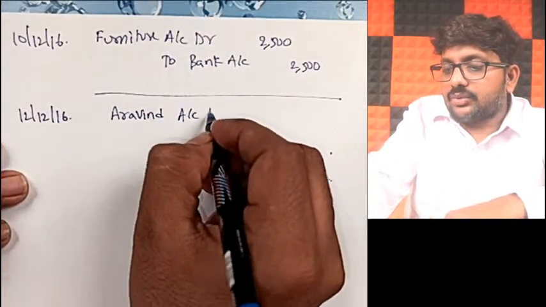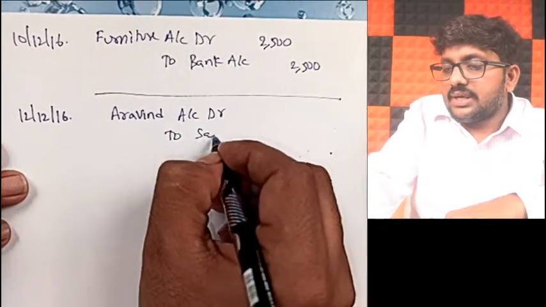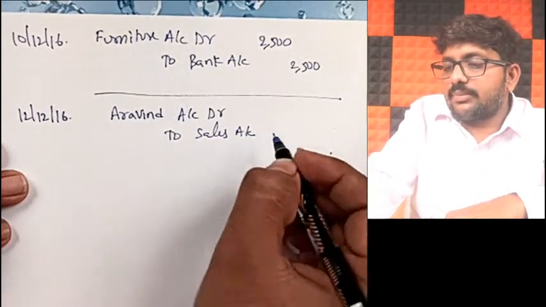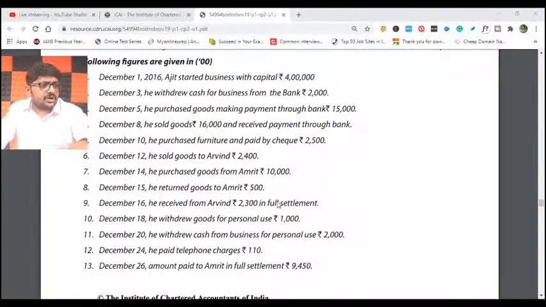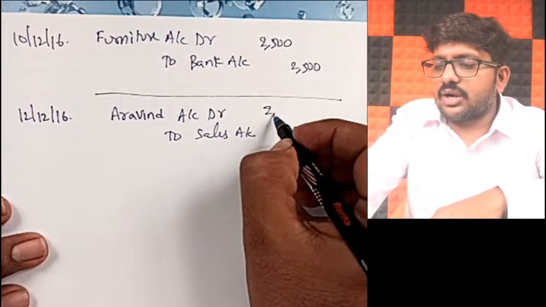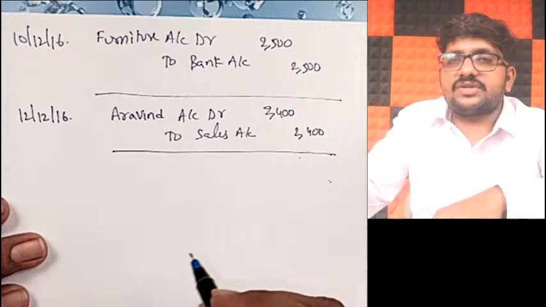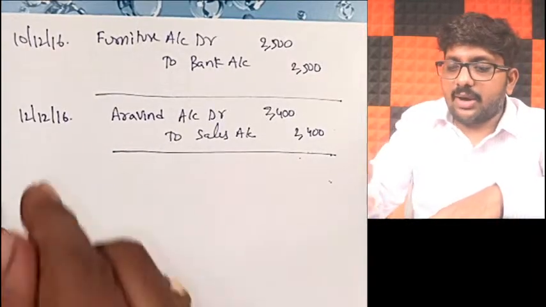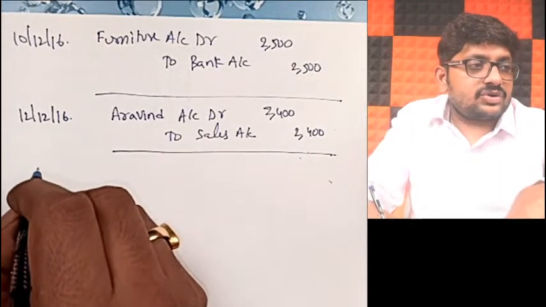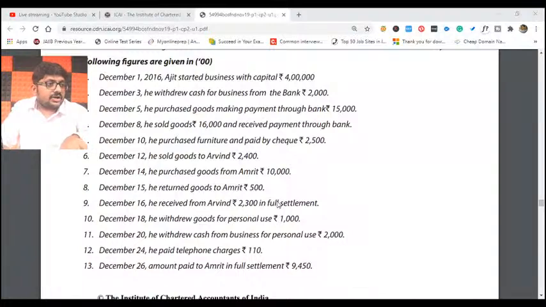Aravind account debit to sales. I sold goods to him, right? So Aravind account debit to sales. How much is the amount, my dear friends? He sold for 2,400. So 2,400 and 2,400 rupees worth of transactions we have done. Next, on 12th over.